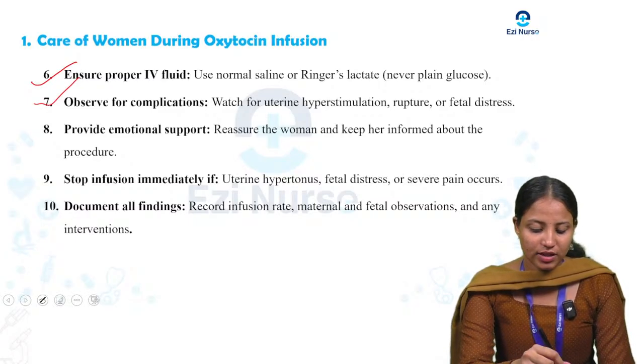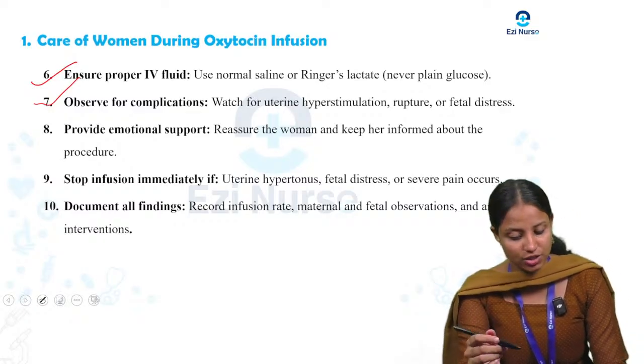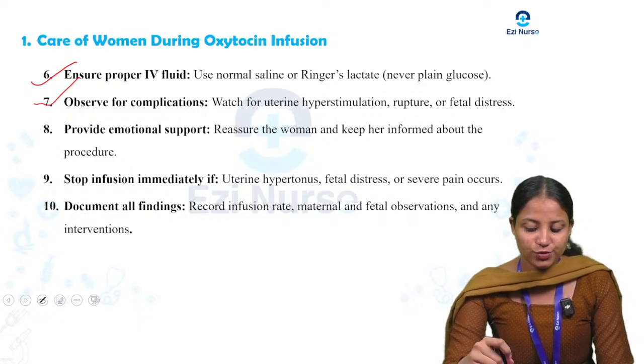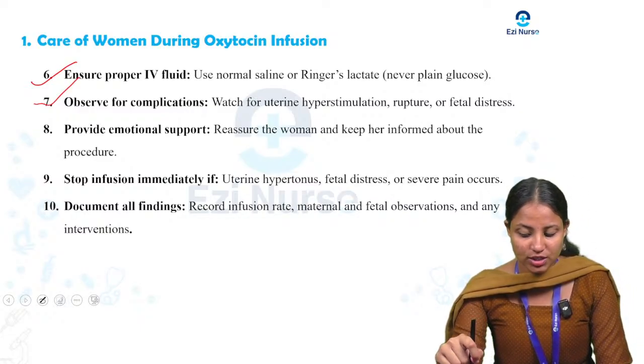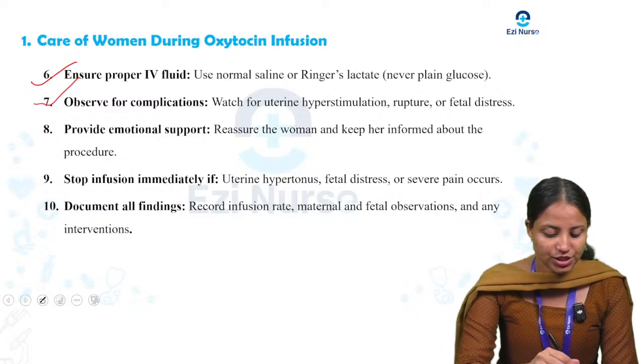Next one, seventh one, observe for complications. We want to observe whether there are any complications or not. Watch for uterine hyperstimulation, rupture or fetal distress. This is observing for complications.